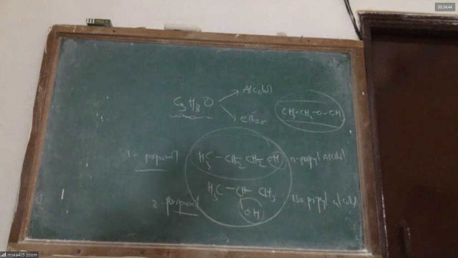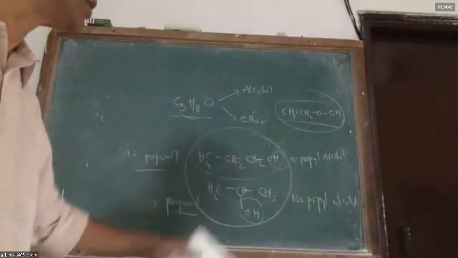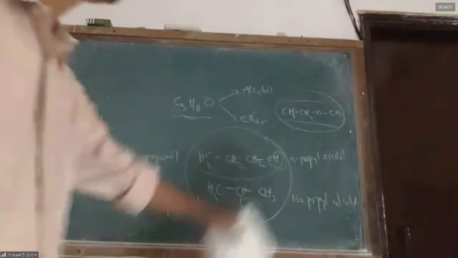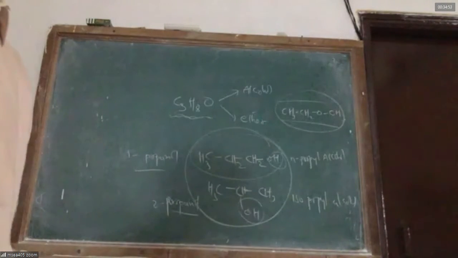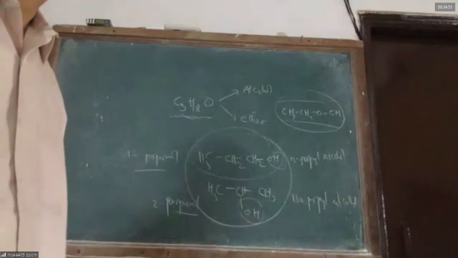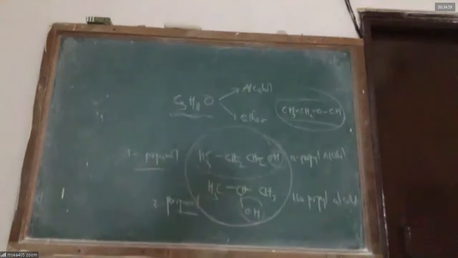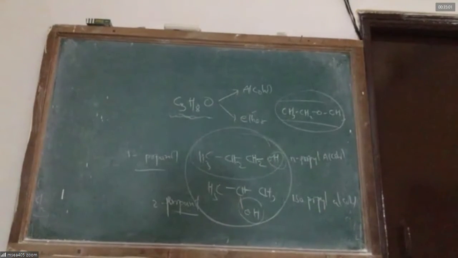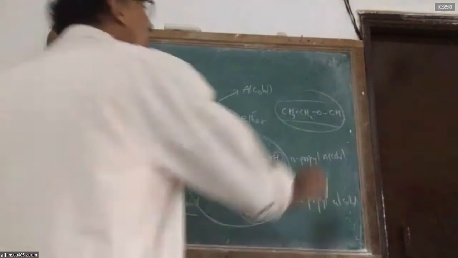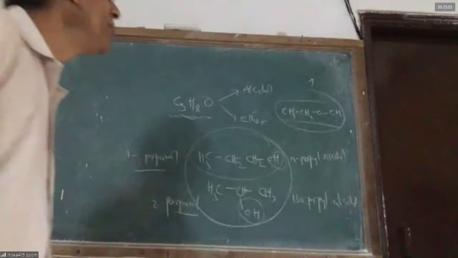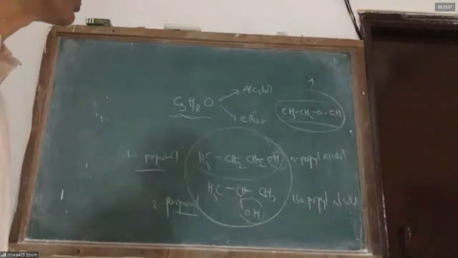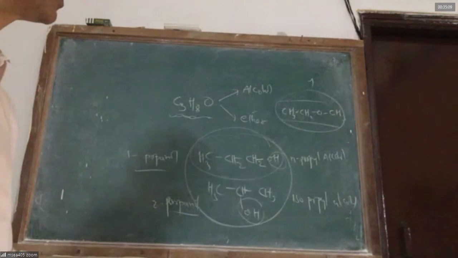No, sir. Alcohol's boiling point will be higher, no, sir? Naturally, alcohol has a higher boiling point because it makes hydrogen bonds. Ether's boiling point is less. Alcohols react with sodium, ether cannot. So if they give me a question like C3H8O, how many isomers cannot react with sodium? My answer is 1. How many isomers can react with sodium? My answer is 2.